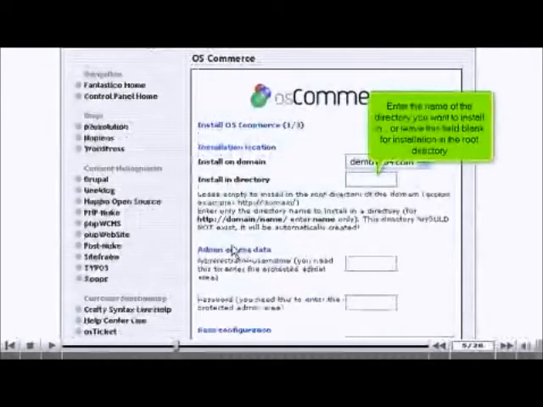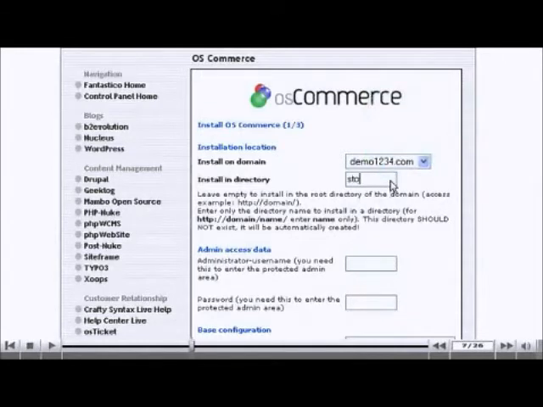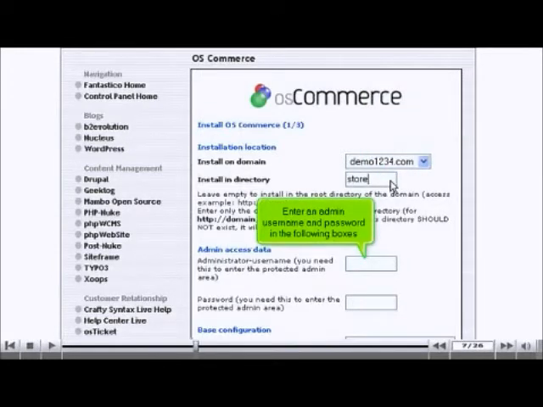Enter the name of the directory you want to install in, or leave this field blank for installation in the root directory. Enter an admin username and password in the following boxes.